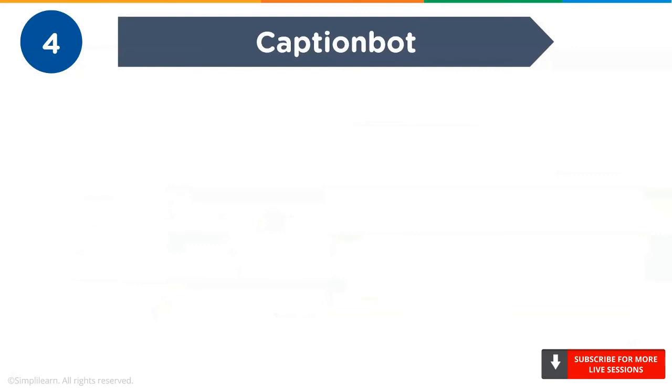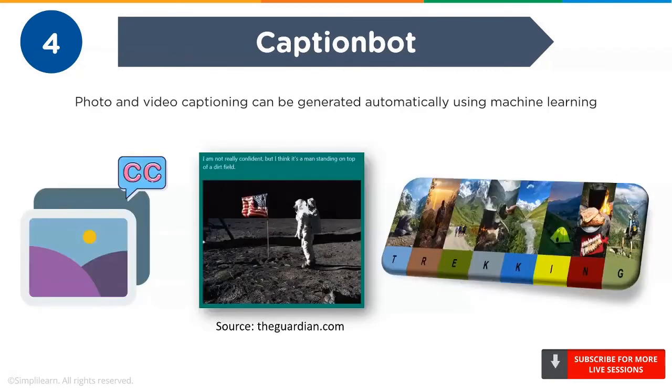Up next, we have Captionbot. Machine learning and deep neural networks can help you generate textual descriptions for an image or a video. It is an easy problem for a human, but very challenging for a machine as it involves both understanding the content of an image and how to translate this understanding into natural language. Deep learning methods have replaced classical methods and are achieving state-of-the-art results for the problem of automatically generating descriptions called captions for images and videos. Microsoft has created its own Captionbot where you can upload an image or the URL of an image and it will give you the textual description.